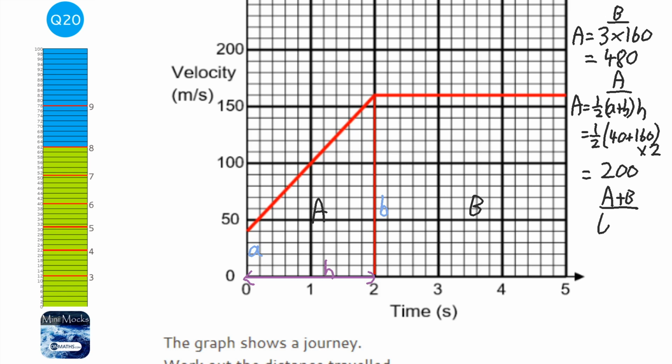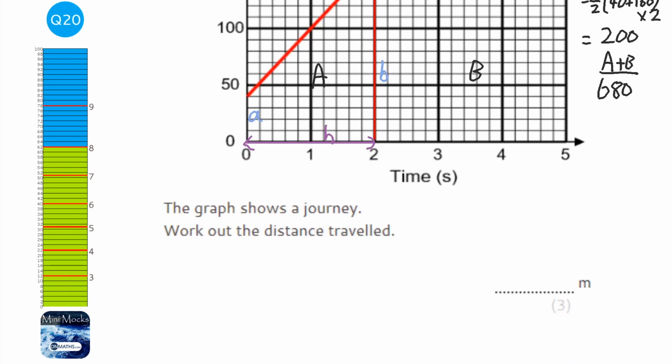Okay, so the total area is going to be 680. So our answer is 680 meters.